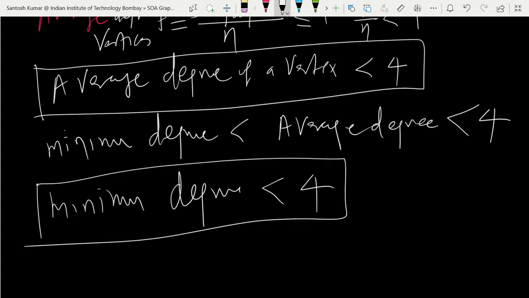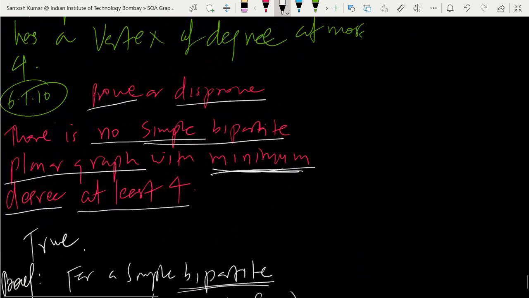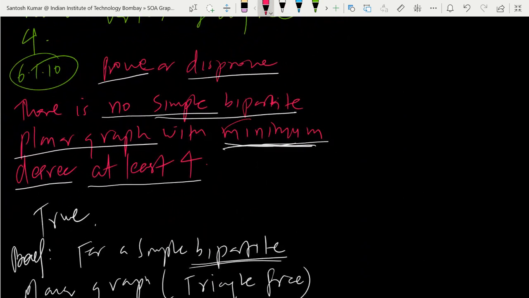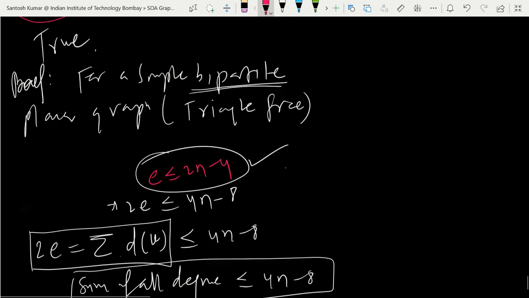That's why we say there is no simple bipartite planar graph where the minimum degree is 4 or more. Not all the degrees I'm talking about, we are just talking about the minimum degree of a vertex. That minimum degree will not be 4 or more, it will always be less than 4. So that's what we proved.